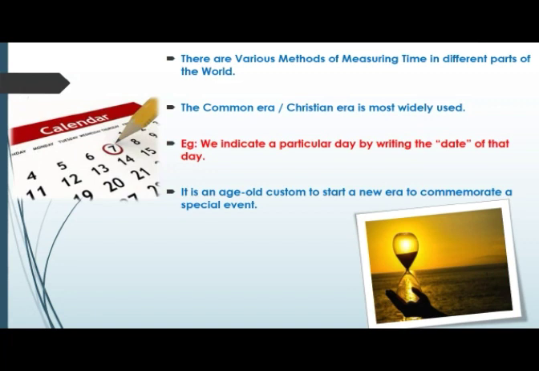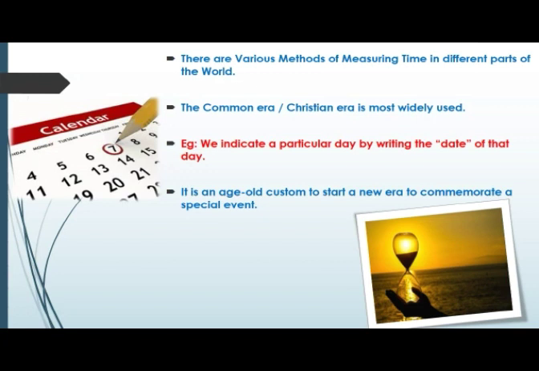Of these methods, the common era or the Christian era is widely used. And we generally indicate a particular day by writing the date of that day. With the help of that date, we come to know the time when a particular event has occurred.